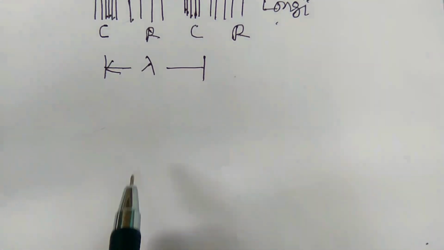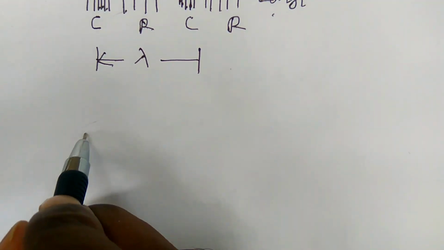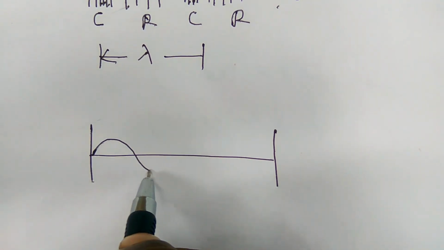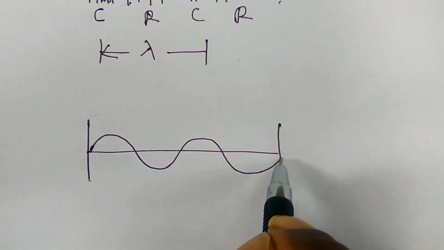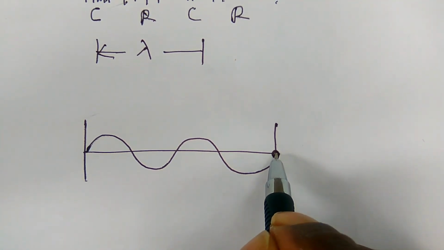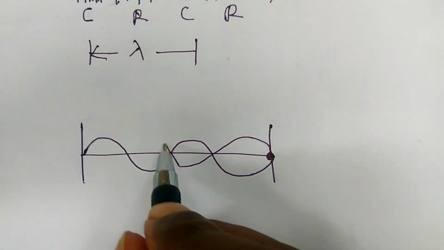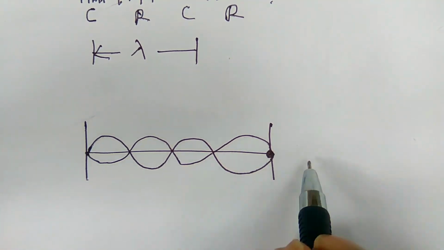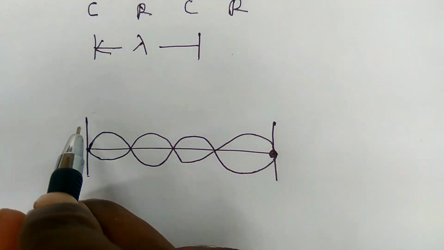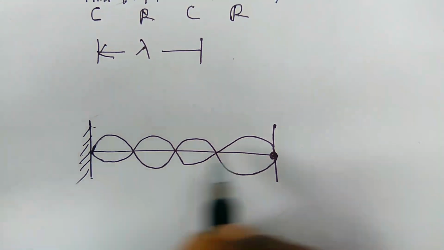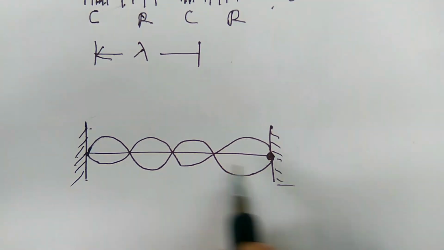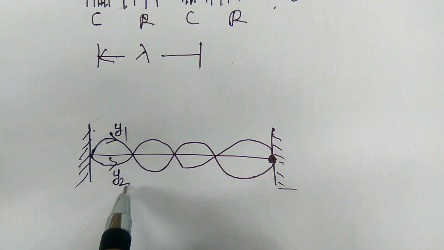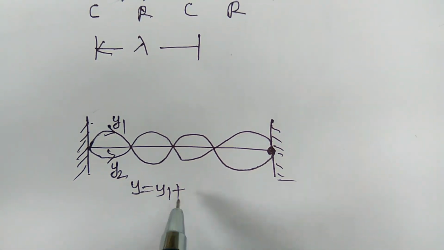So coming to the standing wave. This is the stretched string, and this is the first wave moving in this direction. Whenever it is incident on the fixed end, it is reflected back and overlaps with the incoming wave, making another resultant wave. So that is a standing wave. Both ends are fixed ends. This is wave 1, y1, and wave 2, y2. So y is equal to y1 plus y2.